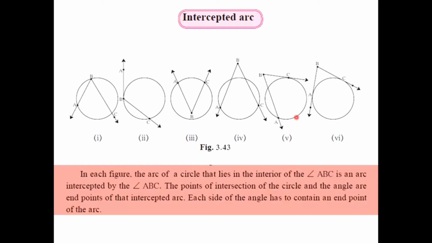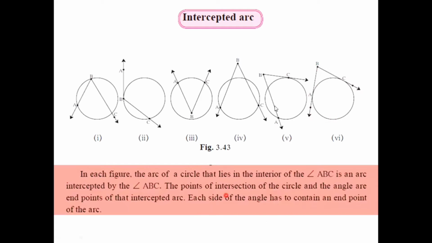For the fifth diagram, again, one side touches the circle and another intersects the circle in two distinct points. In this case also, there are two arcs in the interior of angle ABC, so we have two intercepted arcs. For the sixth diagram, the vertex of angle ABC is again in the exterior of a circle, and we again have two arcs inside the angle. So here the minor arc AC and the major arc, both are in the interior of angle ABC. So here also we have two intercepted arcs.